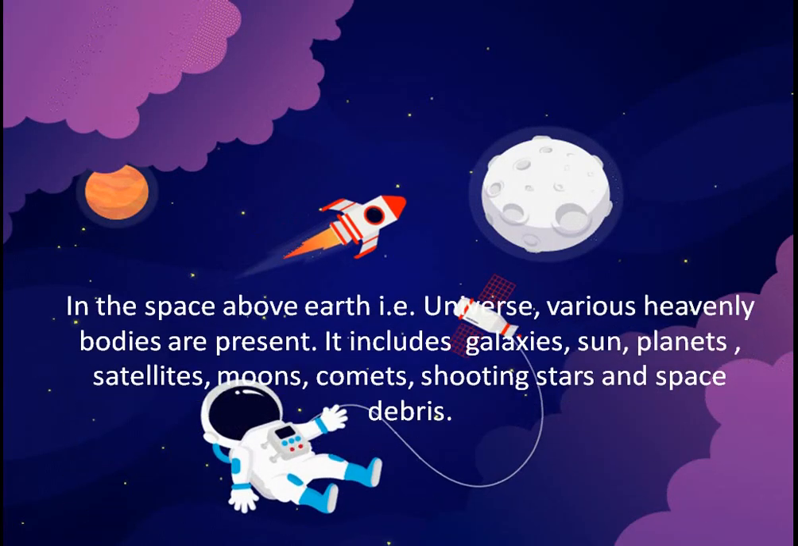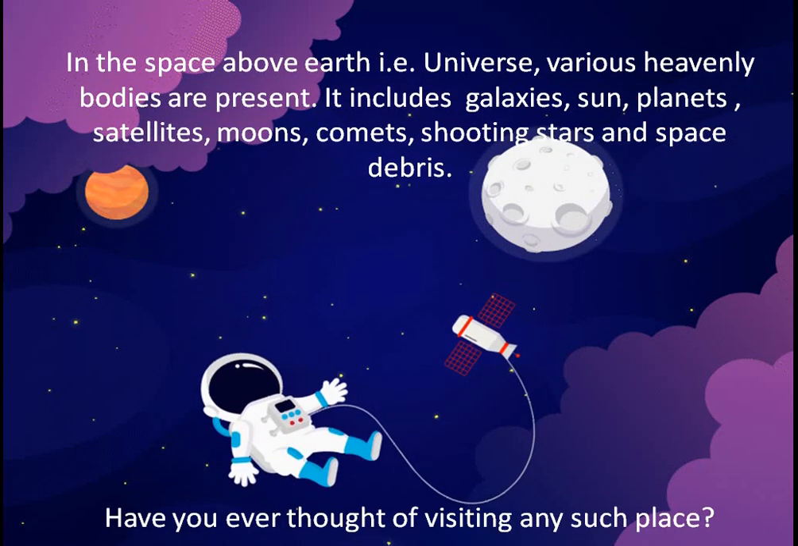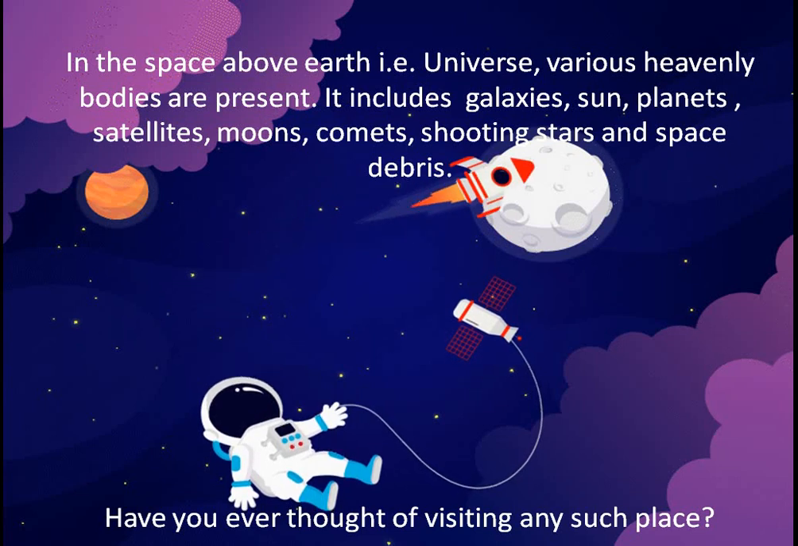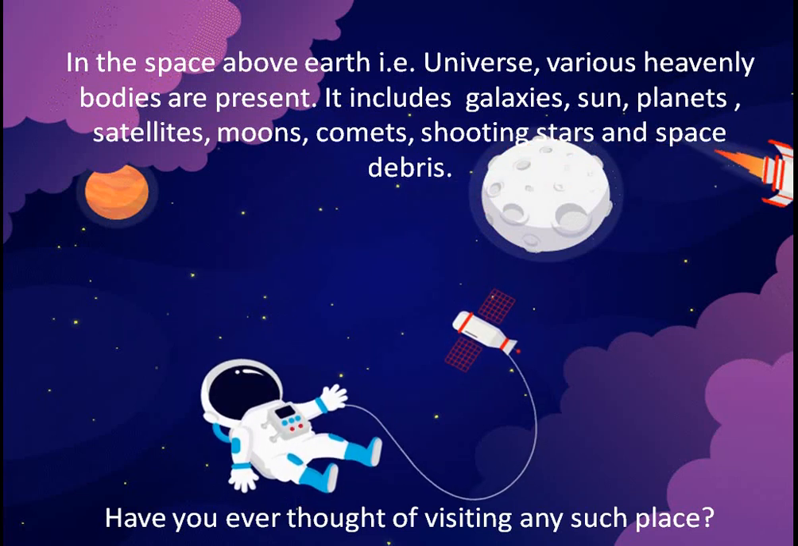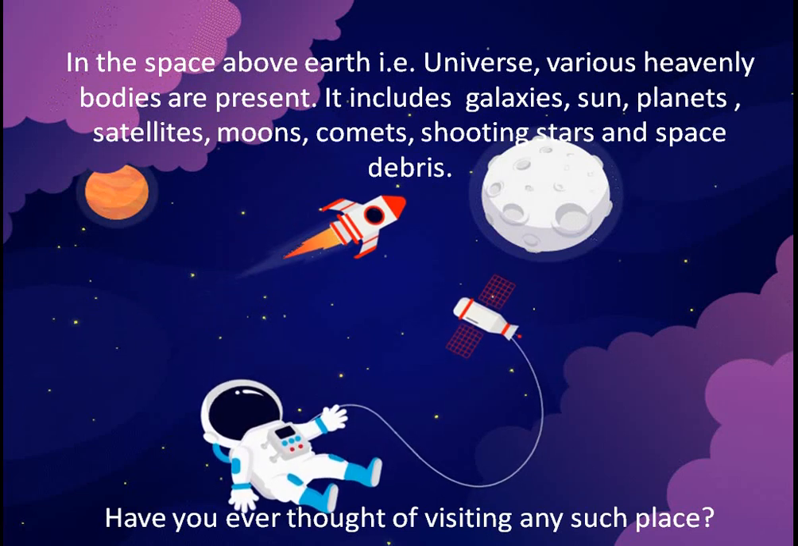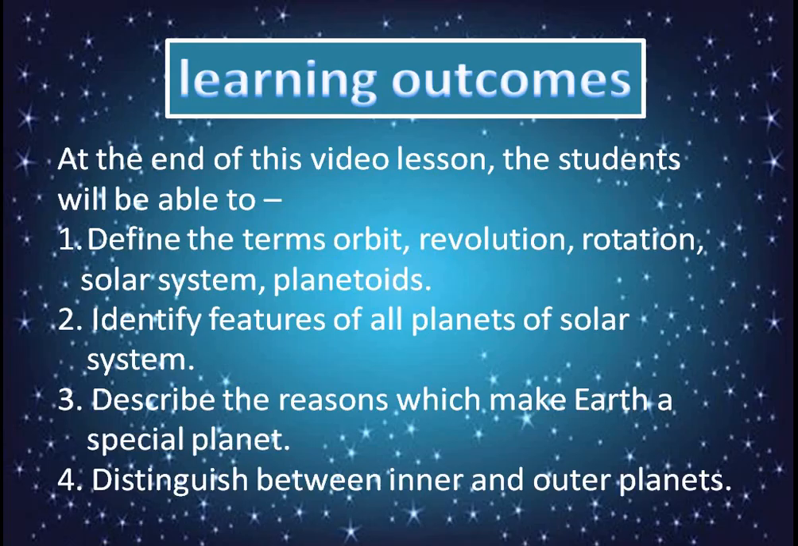Well, in the space above Earth, that is universe, various heavenly bodies are present, which include galaxies, sun, planets, satellites, moon, comets, shooting stars, and some space debris. Have you ever thought of visiting such a place like space? And then, before we know more about space, let's know the learning outcomes of this chapter.